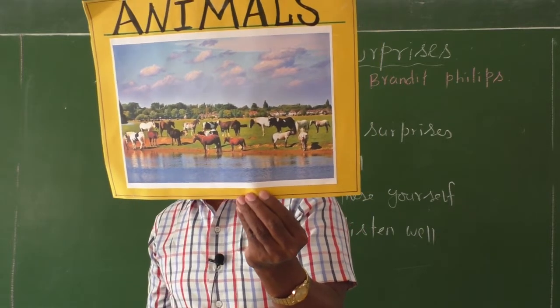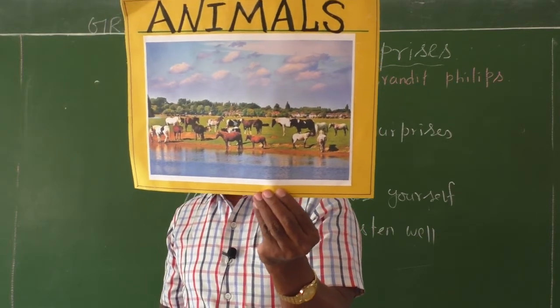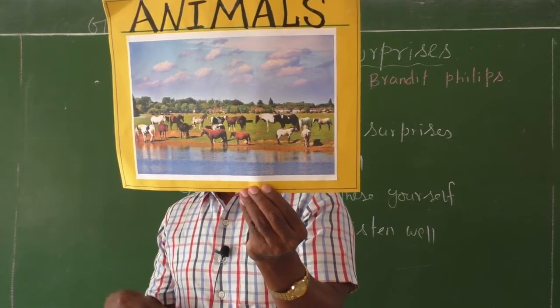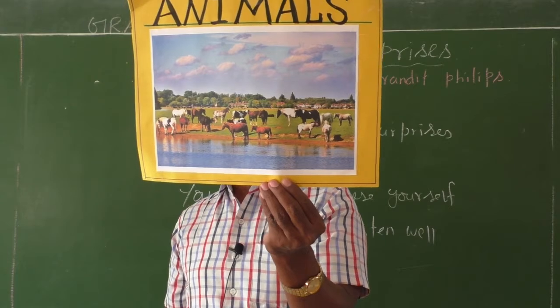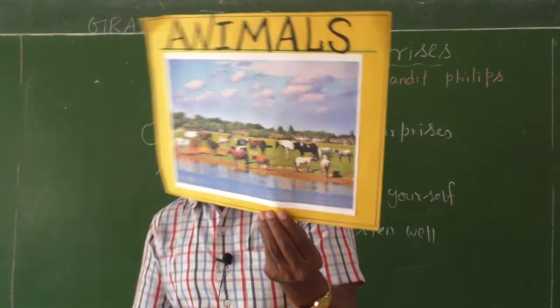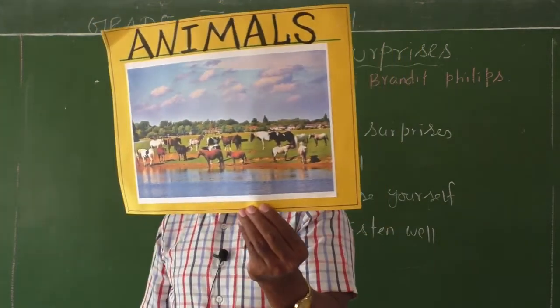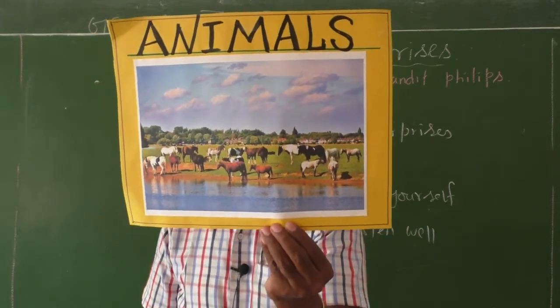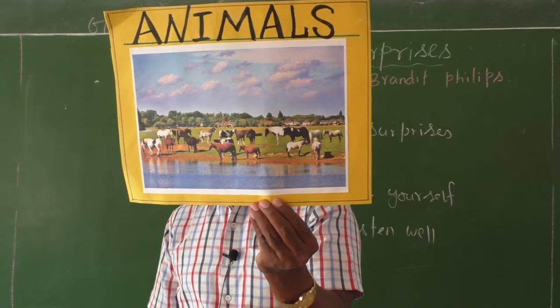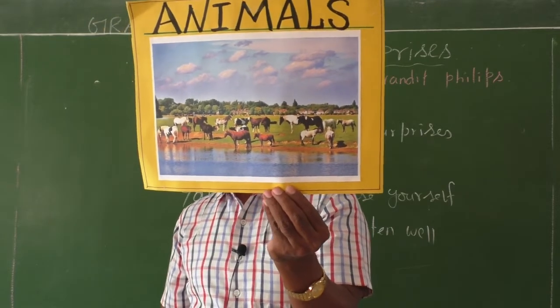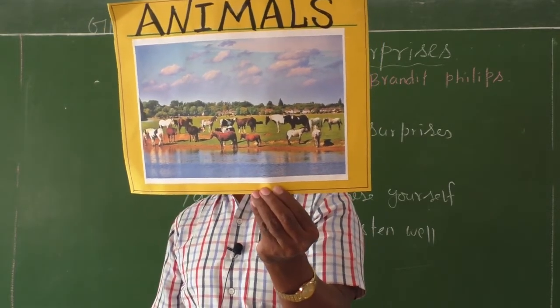Often we create some problems. We never like our friends. We want to create problems. We want to find fault with everyone else. We come across this in our day-to-day life. But see, all these animals are living together, forgetting all their differences. So forgetting all our differences, we should live together. Then only we can have all these surprises.